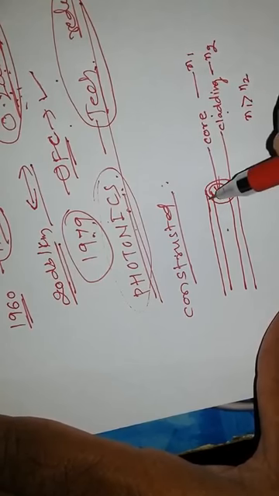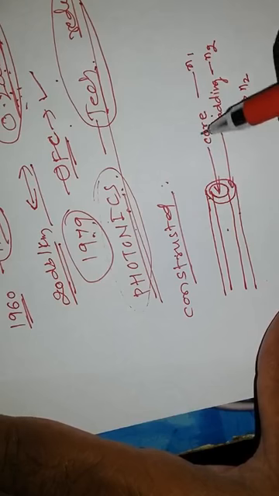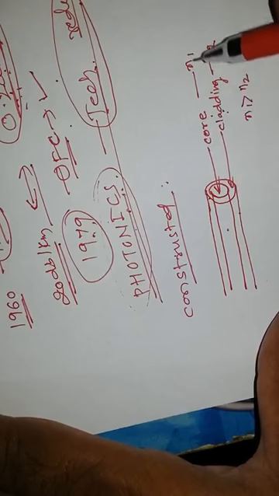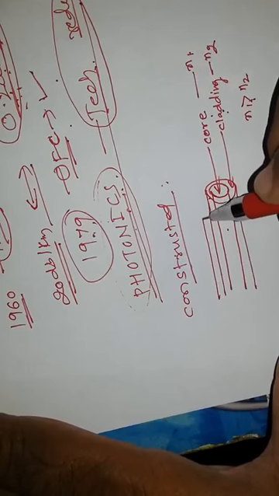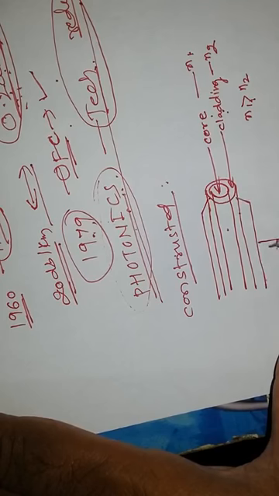Both are grown from the same glass. This is called the core. This is called the cladding. The difference is the refractive index: the core has N1, the cladding has N2, and N1 is greater than N2. All this arrangement made of glass is kept in a PVC jacket, a polyurethane jacket. This is called a jacket.